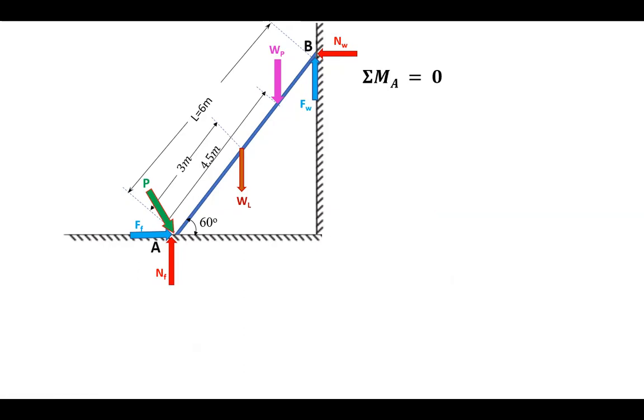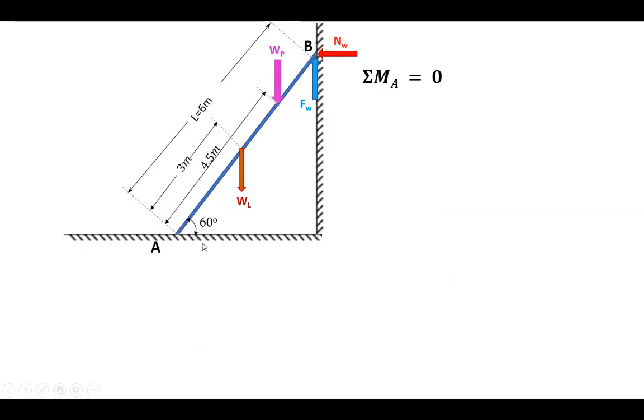Now let us apply. Nf passes through the point A, so the moment due to it becomes 0 and vanishes. Next, Ff also passes through the point A, so it becomes 0 and vanishes. And the applied force by the person also passes through the point A, hence that also becomes 0. Now we need to find the moments due to Fw, Nw, Wp, and Wl. Only four forces remain, and to find these moments, we need the perpendicular distances of these forces from A.